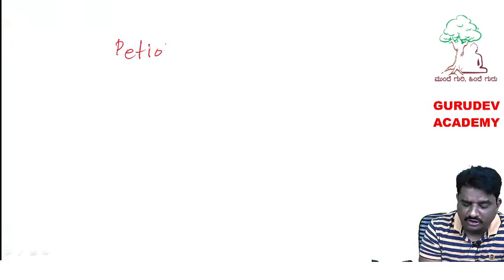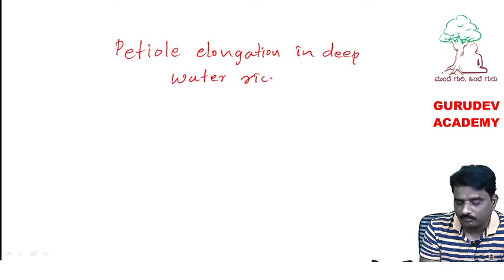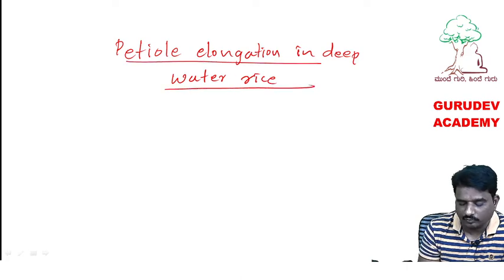Petiole elongation in deep water rice plants. How? By ethylene hormone.